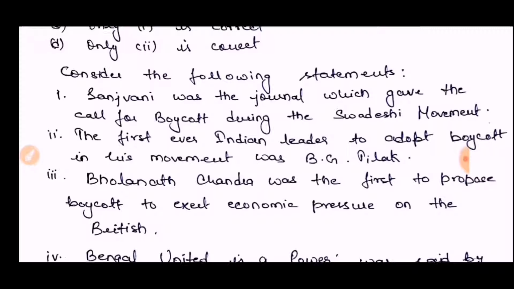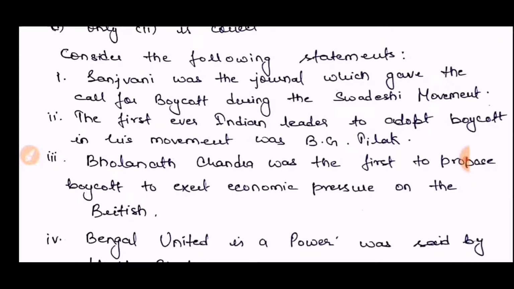Friends, before choosing the answer, we must understand that Sanjeevani was a newspaper. You can comment about who was the editor of this newspaper. It was the first paper that called for boycott during the Swadeshi movement, and this is a correct statement. The next point is that the first ever Indian leader to adopt boycott in this movement was Bal Gangadhar Tilak, and this is also correct.